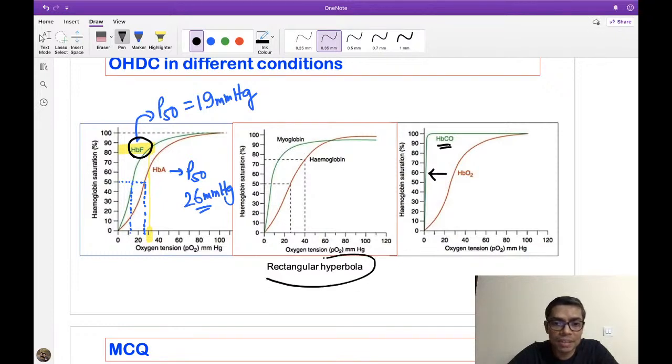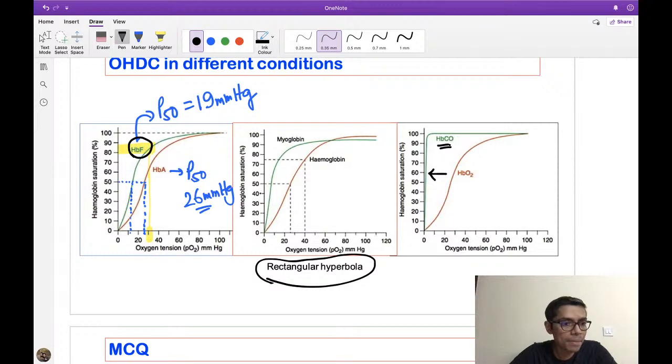Myoglobin curve is known as the rectangular hyperbola type of curve. Okay. Why is the fetal curve parallel? Because of the property of the hemoglobin, the 4 globin chains. You know that the 4 globin chains are present in adult hemoglobin, and they are also present in fetal hemoglobin. That's why the shape of the curve is not changing, it is sigmoid in shape. You know the reason of the sigmoid shape.